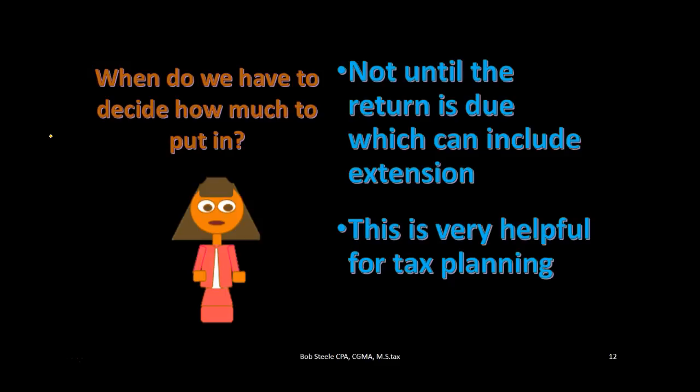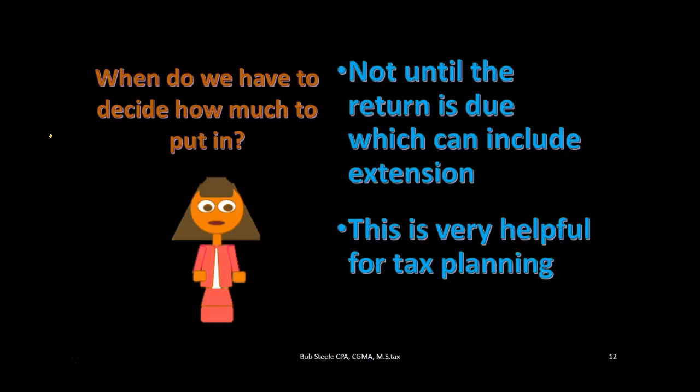So what this means is, you would think that you'd have to put the money in before the year end. Usually we have tax planning maybe in October, trying to think about some things we can do at the end of the year. It's the year ending in December. And for a normal IRA, you actually have till April 15th, the time you file, in which to put the money into the IRA.